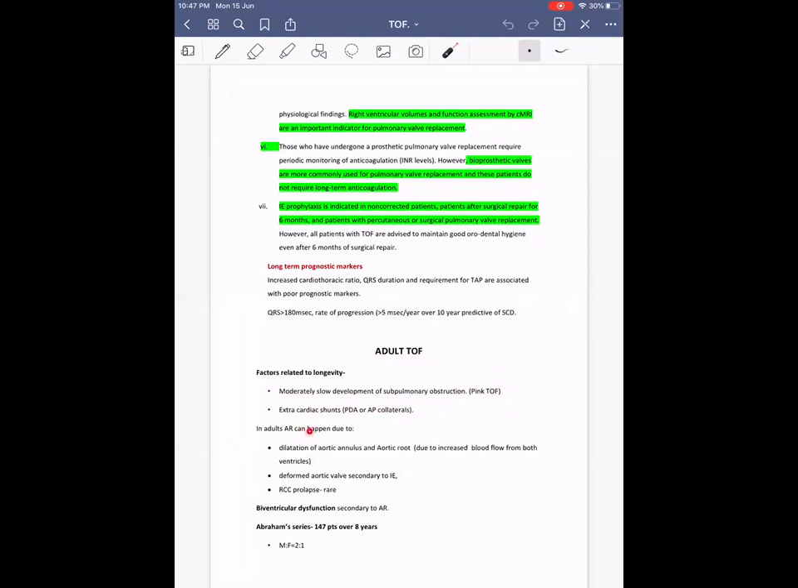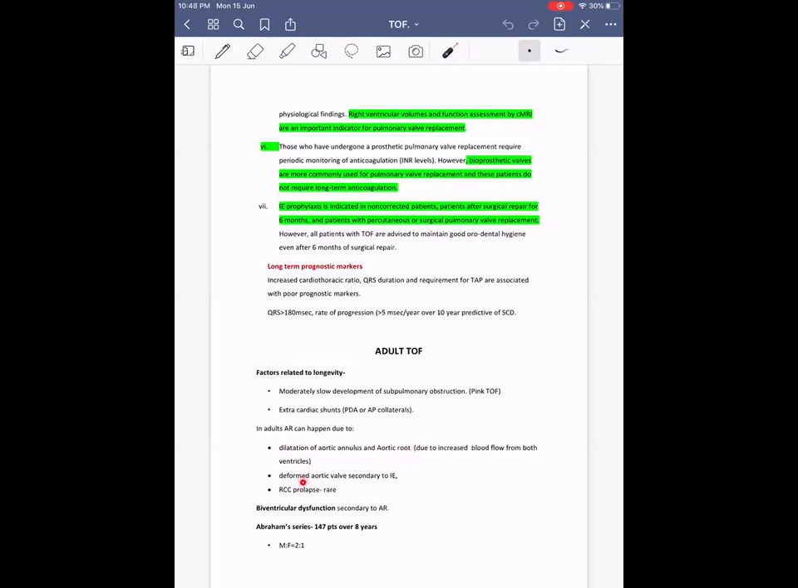In adults, AR can happen due to the following mechanisms. AR is one of the complications that commonly occurs in adults. It is due to dilatation of the aortic annulus or the aortic root. It occurs because the aorta is receiving the combined output of both ventricles.